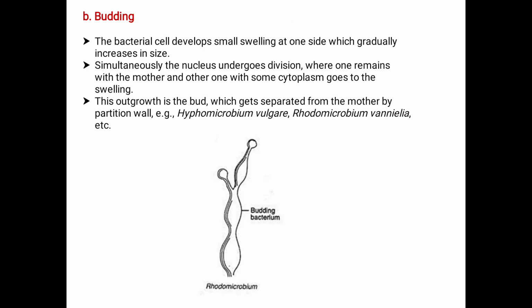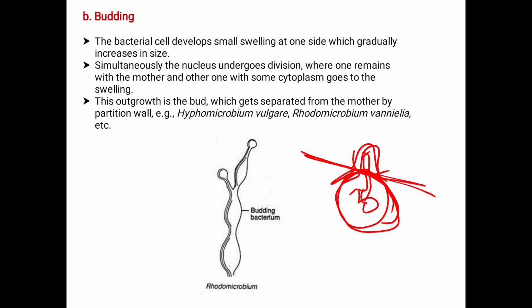Next, in budding, the bacterial cell develops a small swelling at one side which gradually increases in size. This is the bacterial cell where one side of the cell enlarges and its bacterial DNA is transferred to this newly formed bud, which gets detached from the parental cell and forms a new cell.